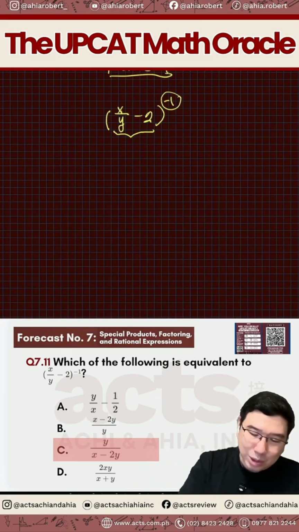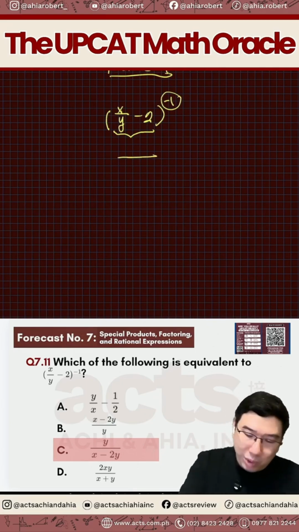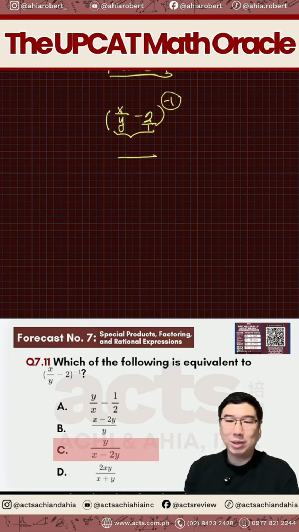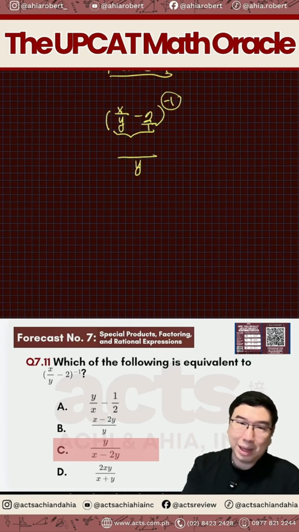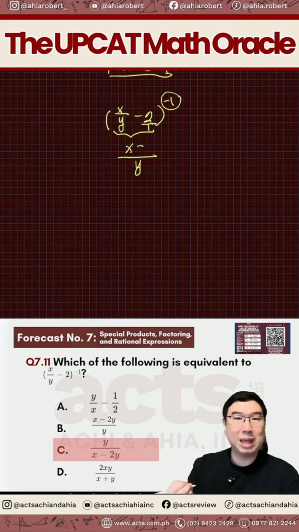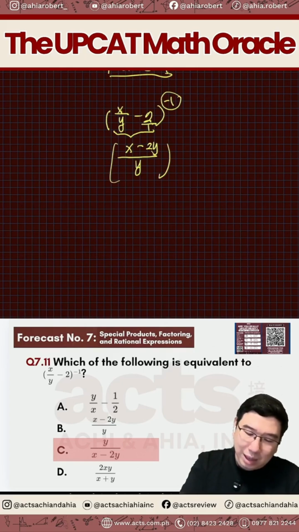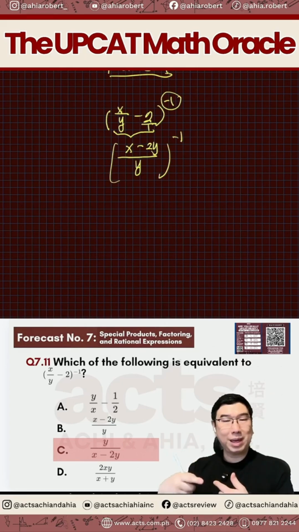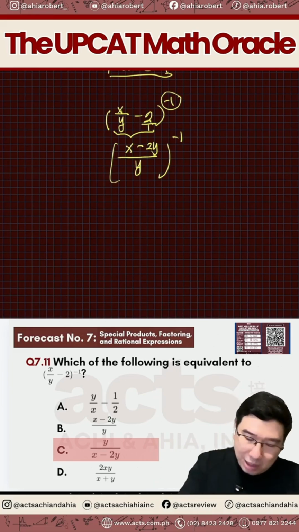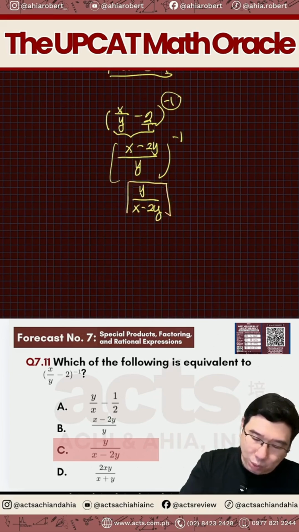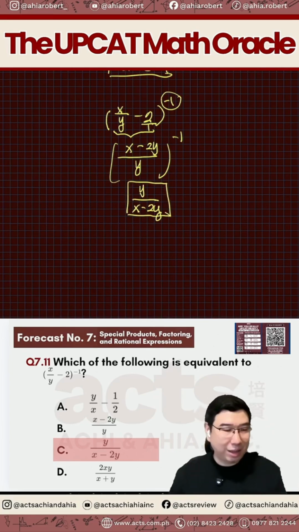So, etong dalawang x over y minus 2, we need to be able to combine them into a single fraction. 2 is just like 2 divided by 1, right? So, the LCD of y and 1 is simply your y. So, pag y yung denominator natin, si x will still be x, pero si 2, ano mangyayari na kay 2? Di ba dapat magiging 2y over y siya, or simply 2y raised to the negative 1. And since negative 1 nga sabi natin, kailangan mo sila i-reciprocate. So, the answer here therefore will just be y over x minus 2y. Kaya the answer here is your letter C.